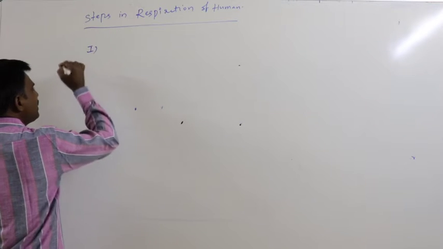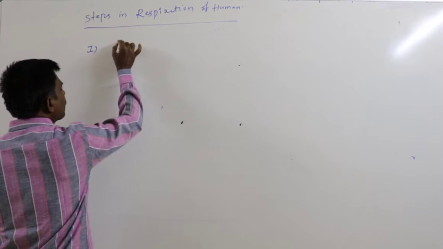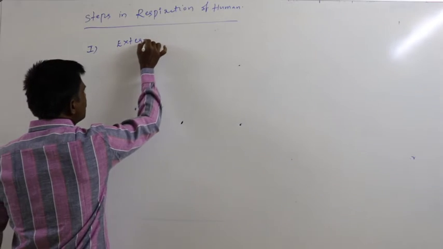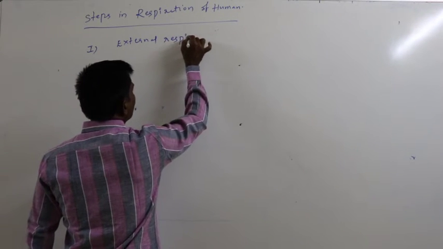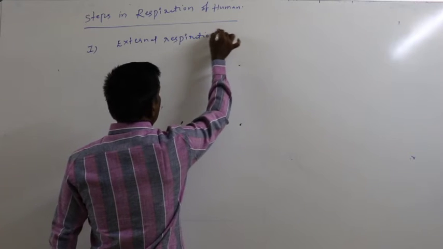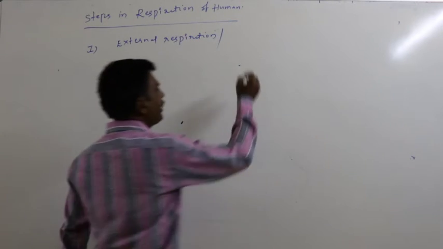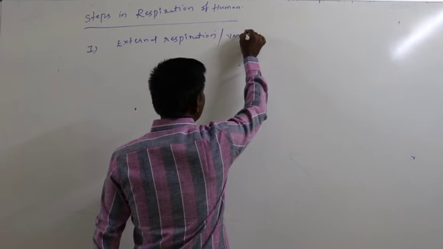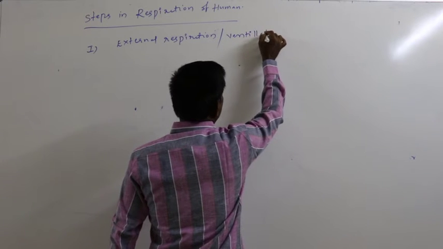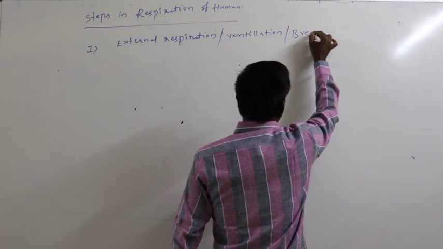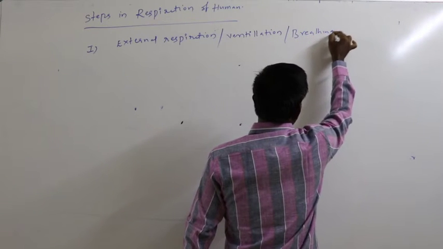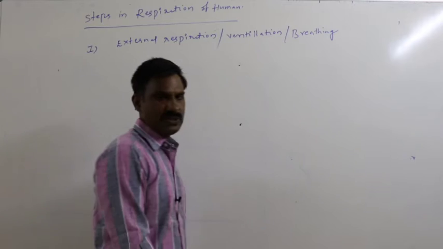First step is external respiration or ventilation or breathing.